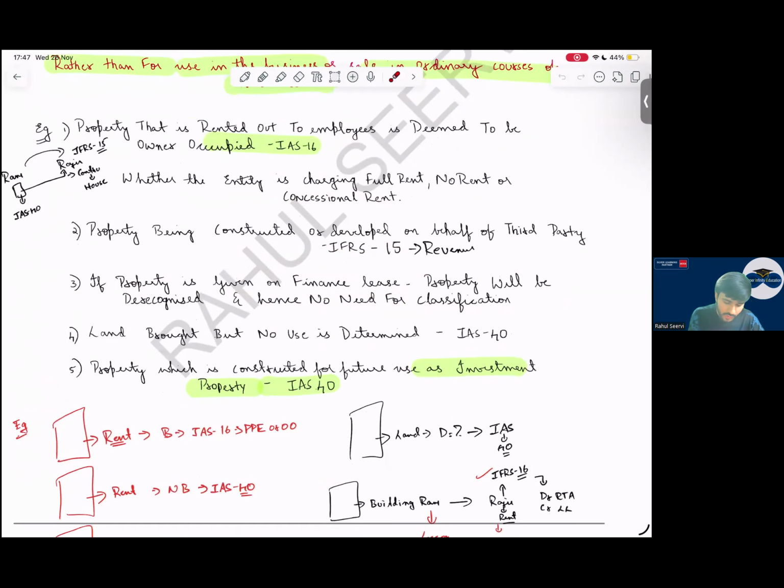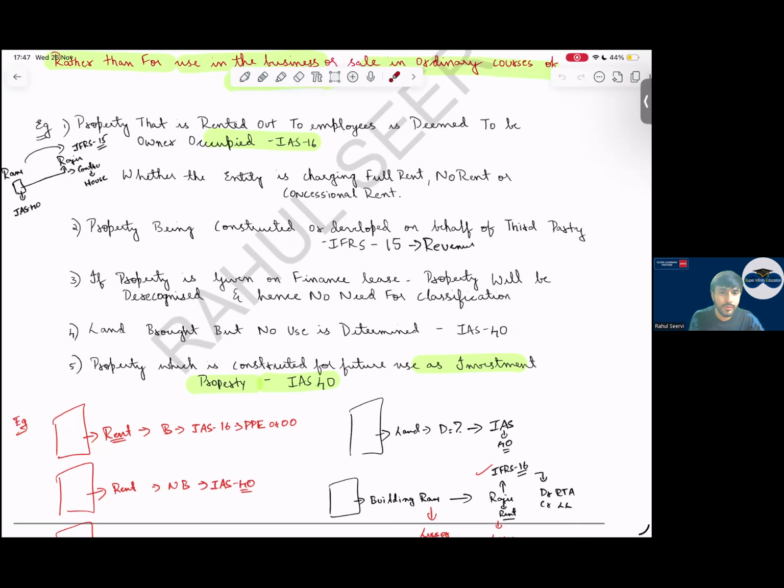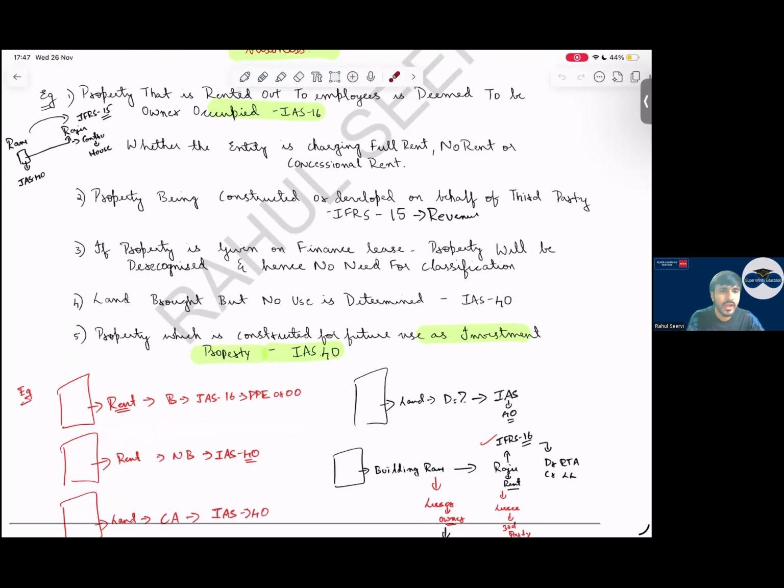Land bought but use is not determined. We purchase a land but we have not determined the use. So IAS 40. Property which is constructed for future use as investment property, then IAS 40 we will apply. A simple thing, the definition.